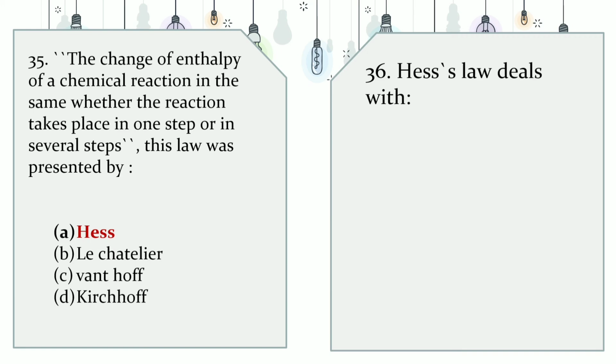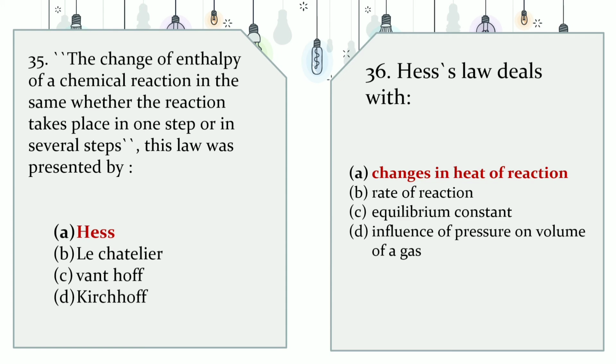36. Hess's law deals with, the options are A. Changes in heat of reaction, B. Rate of reaction, C. Equilibrium constant, D. Influence of pressure on volume of a gas. As we know, Hess's law deals with changes in heat of reaction. So the correct answer is A.